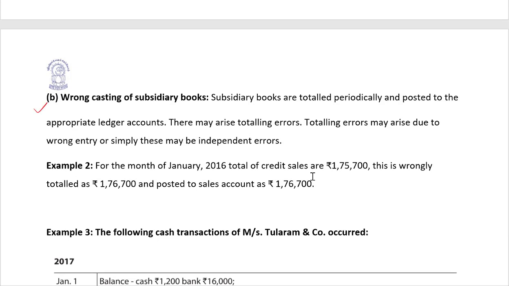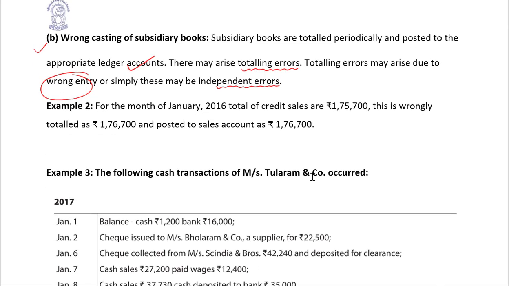Number 2, wrong casting of subsidiary books. Subsidiary books are totaled periodically and posted to the appropriate ledger accounts. There may arise totaling errors. Totaling errors may arise due to what? You have passed a wrong entry. The entry is wrong, so obviously the total is going to be wrong, or simply these may be independent errors. Let's see a case right now.